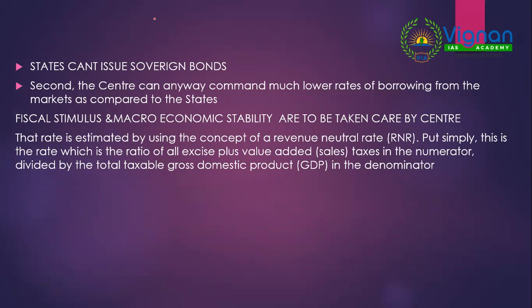Now, what is the problem here? Suppose GST is not paid to states, then states have to go for other sources of income, right? Unlike the center, states' capacity of borrowing or access to funds is very limited. Why? Because states can't issue sovereign bonds. This is very much important.